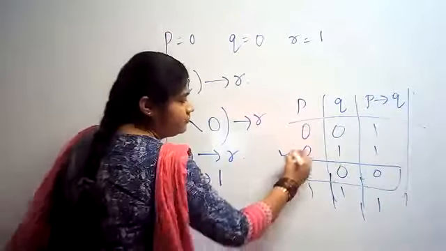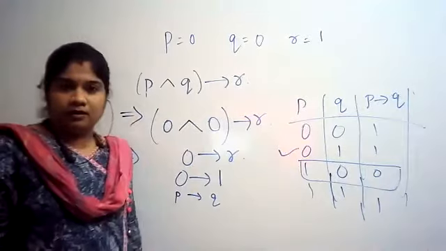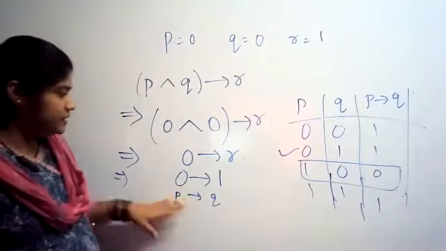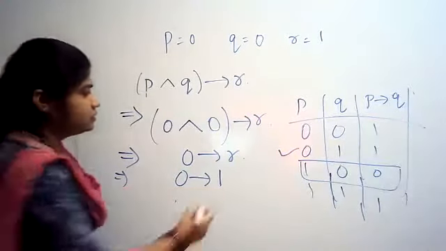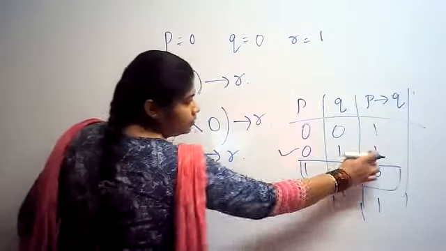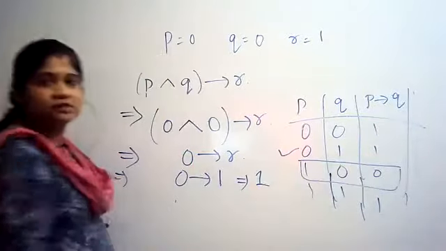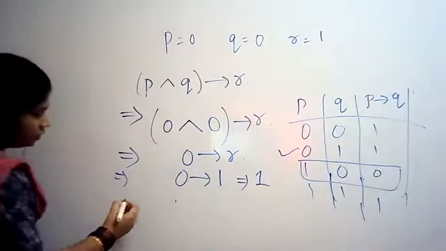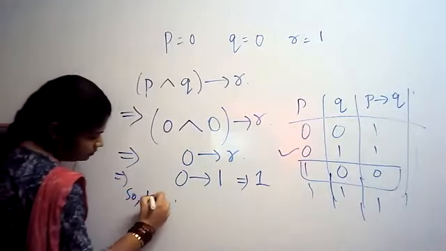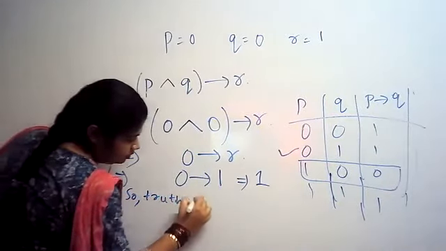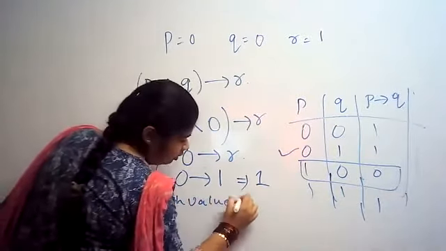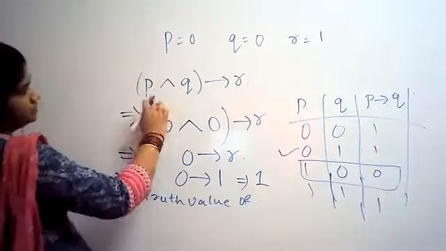So this is our valid combination, that is P is 0 and Q is 1. This will be equal to what? 1. This will be equal to 1. So the truth value of this is